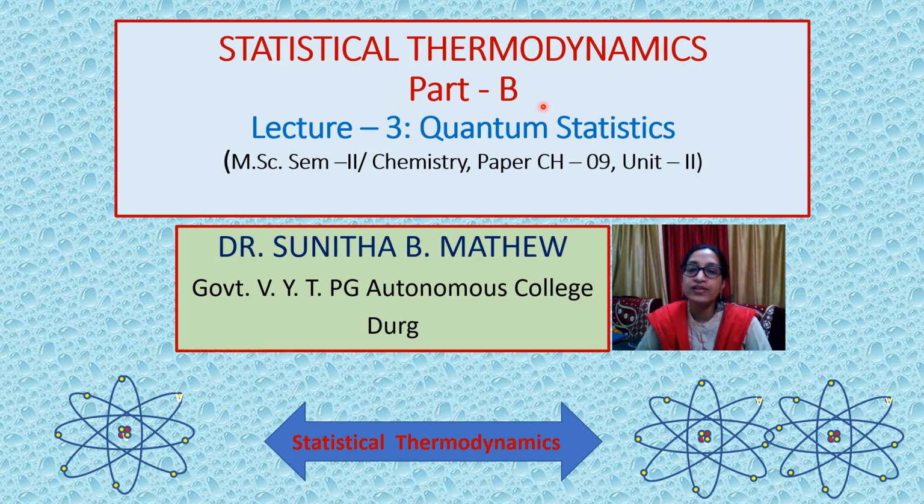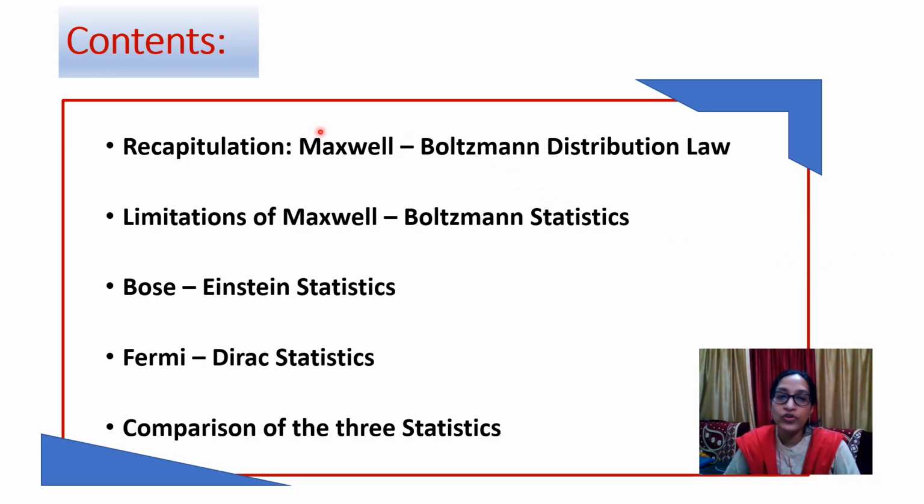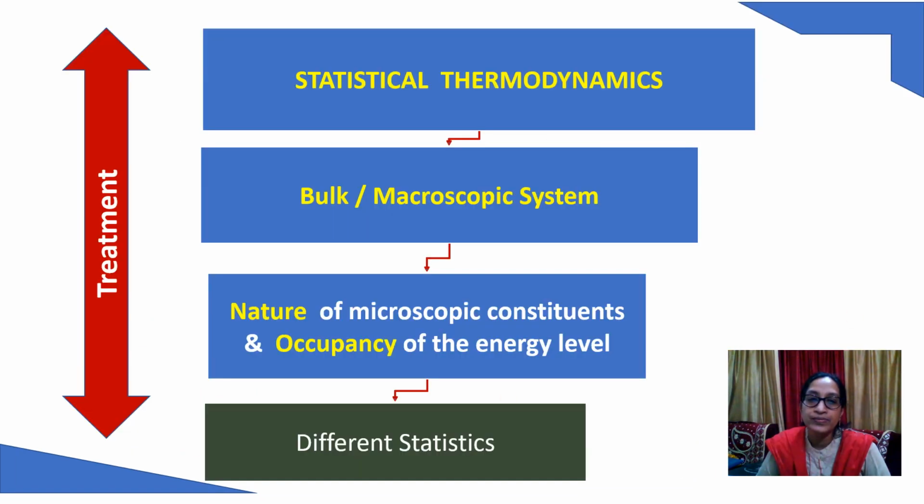In last lecture, we have discussed classical statistics, in which we have learned about the Maxwell-Boltzmann distribution law. In this lecture, we will see about quantum statistics. The following contents will be covered in this lecture. We will see the Maxwell-Boltzmann law, its limitation, and two statistics, Bose-Einstein statistics and Fermi-Dirac statistics, and we will see the comparison between the three statistics.